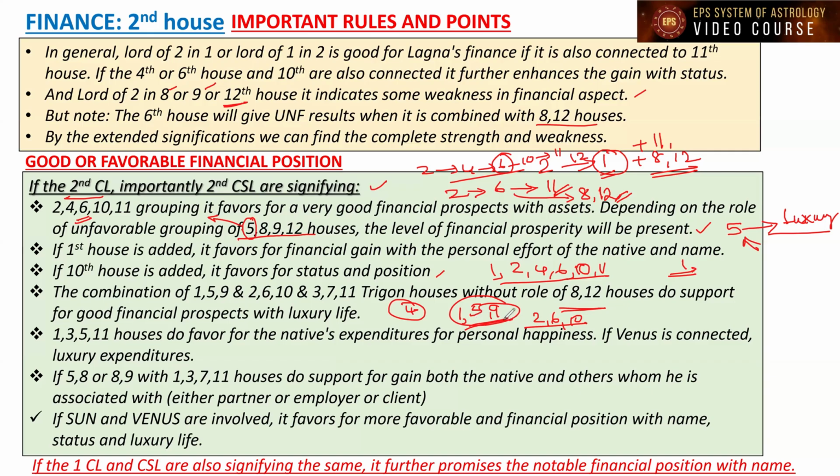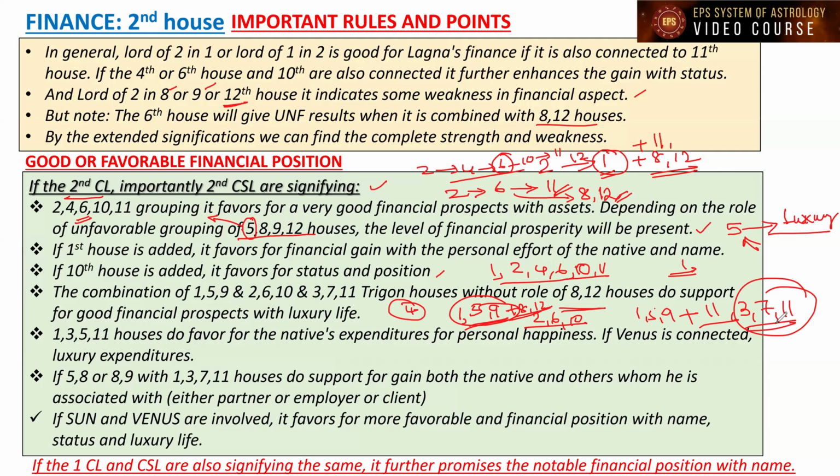It can become unfavorable to the financial prospects or the professional prospects if they are connected to the 8th house and 12th house. Otherwise, this 159 grouping, if they are all connected to the favorable houses to the Lagna, and as I said, the 3, 7, 11 grouping, that is the Kama Trikon, if it is connecting to these houses, it is going to be favorable.